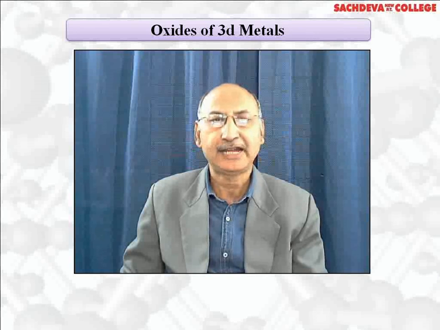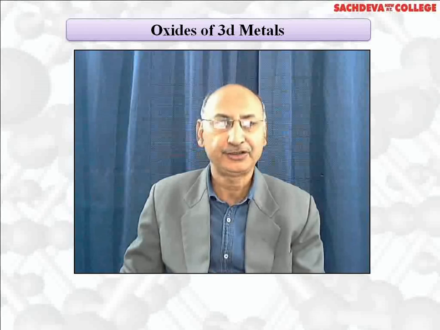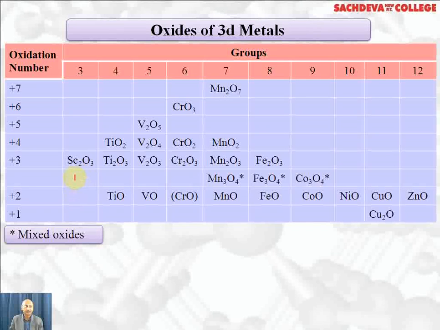Let's take up oxides of 3D transition series. Scandium shows +3 oxidation state, so it forms Sc2O3 only. Titanium forms titanium dioxide, titanium trioxide, and titanium monoxide. Vanadium forms V2O5, V2O4, V2O3, and vanadium monoxide. Chromium forms CrO3, CrO2, Cr2O3, and CrO is unstable.